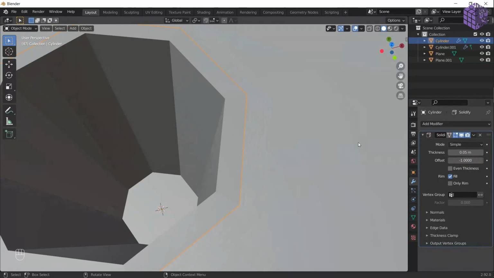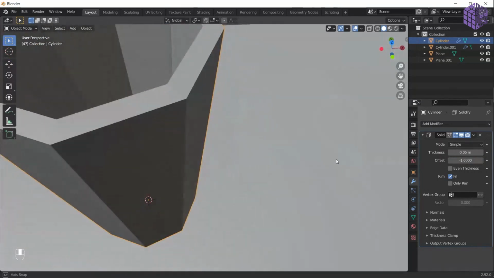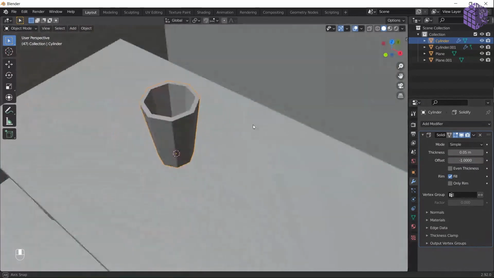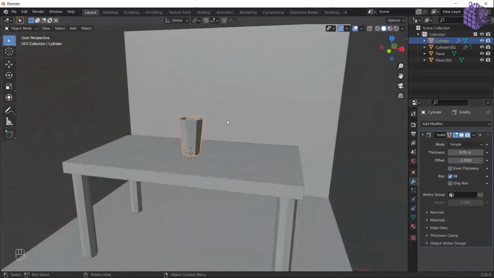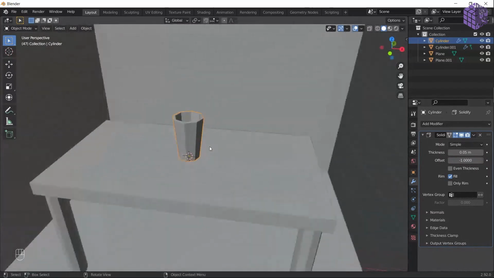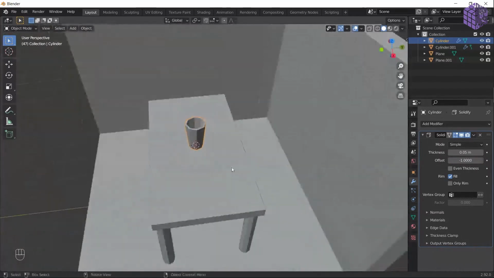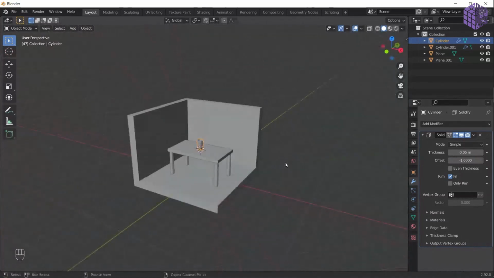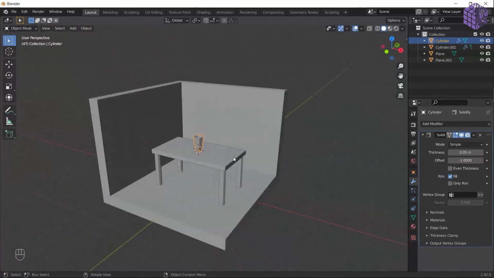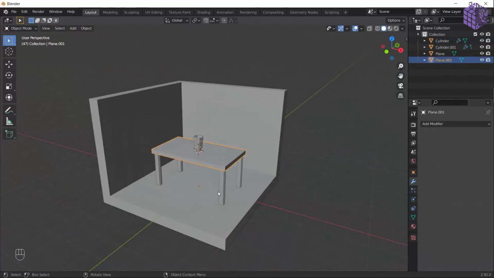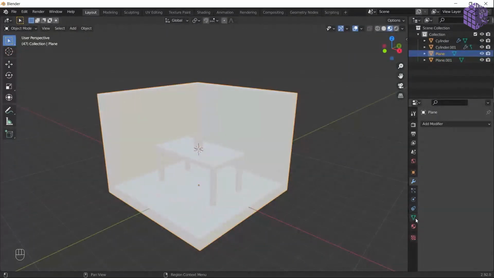For adding color, we don't call it color in Blender, we call it materials, and you probably need to go into the material preview tab. You can click here, or you can press Z, like a pro. By default Blender gives you this very grayish white color, but you can modify it. Let's color the walls and the whole room first. So click on it, go here, which is called material properties. Go here and add a new material.